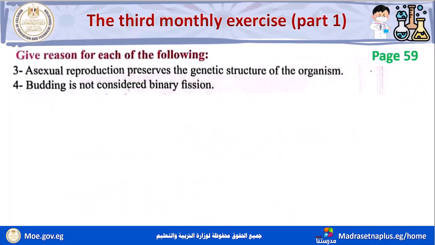Page number 59, number 3, give reason. Asexual reproduction preserves the genetic structure of the organism.